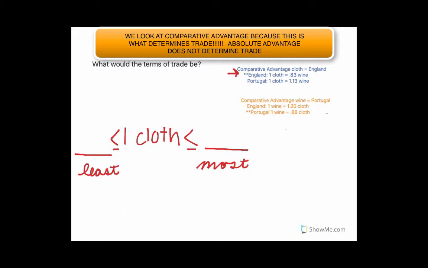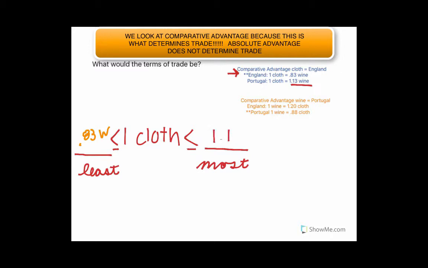So the least that they're going to charge is going to be whatever amount it costs them to make it, which is 0.83 wine. While the most England will be able to charge is 1.13 wine, because that's how much Portugal would have to give up if they were making their own cloth.